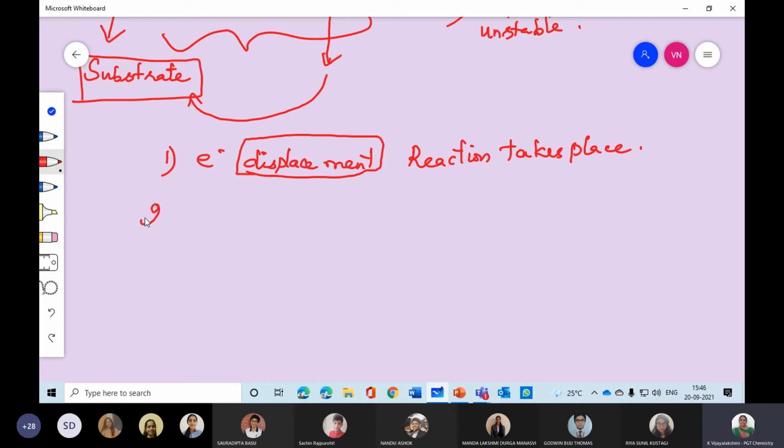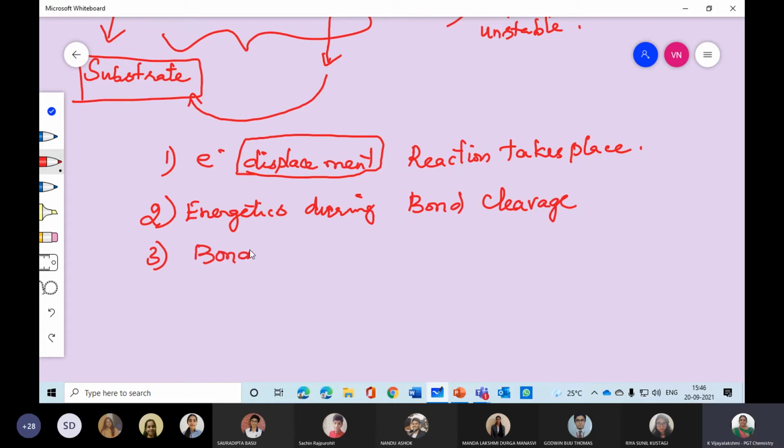Now, the second point: energetics during bond cleavage. And the third point is bond formation.